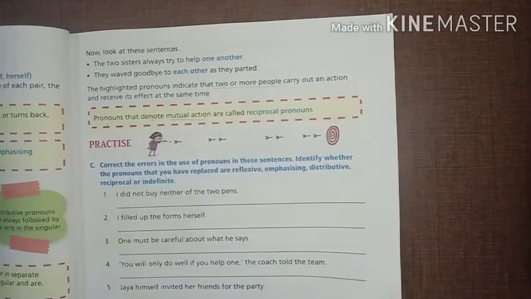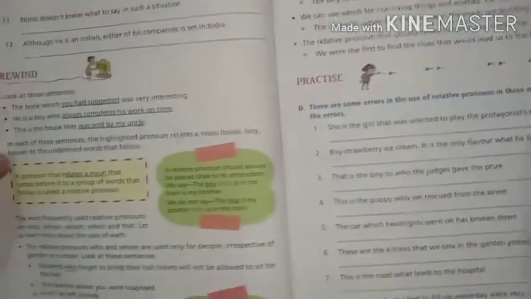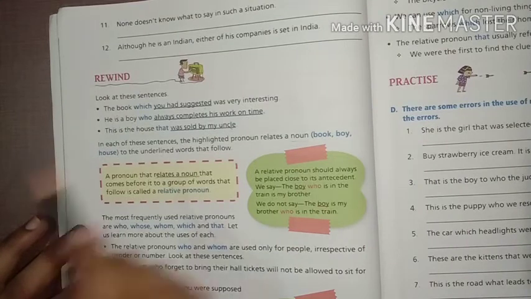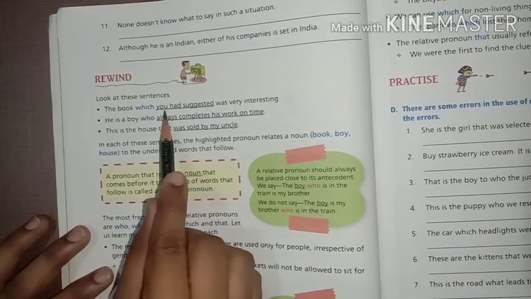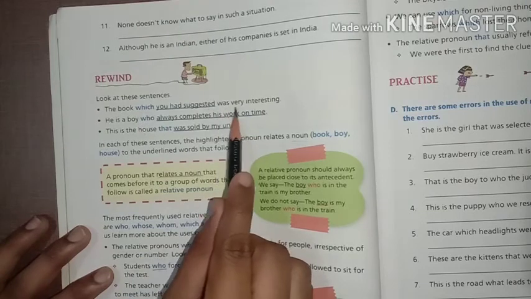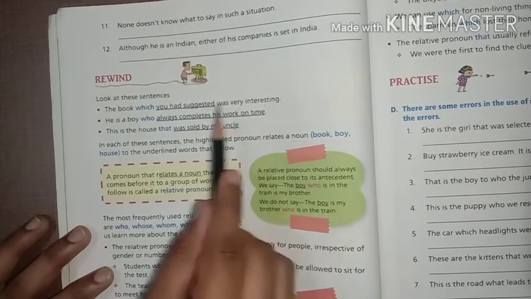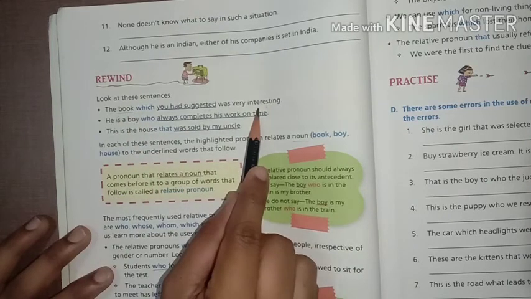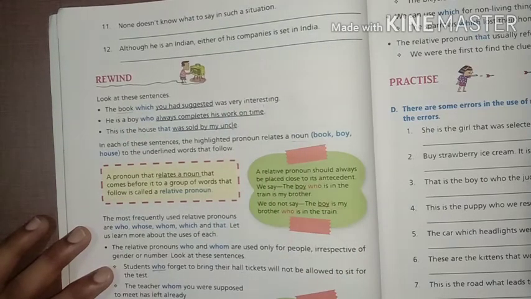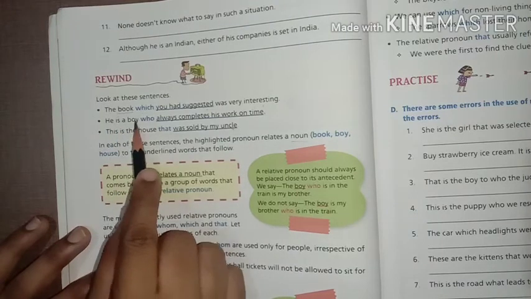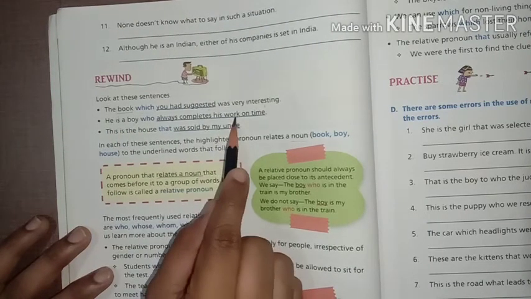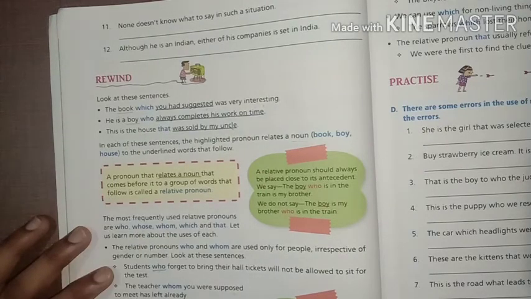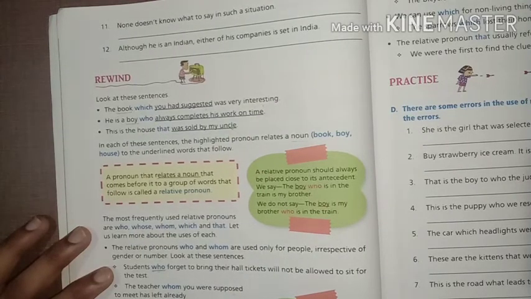Okay beta. Now come to the next type of pronoun, that is the relative pronoun. What is that? The book which you had suggested was very interesting. Okay, so we are talking about the book, which is very interesting, but it was suggested by someone. Again, he is a boy who always completes his homework on time. Here we are talking about the boy who has one special quality, that he always completes his work on time.